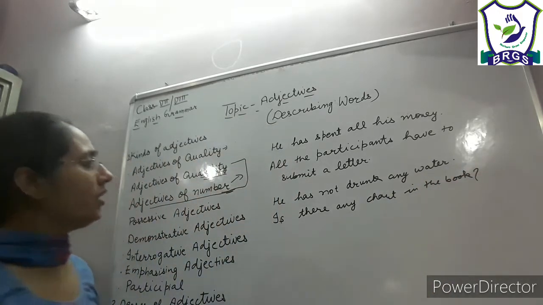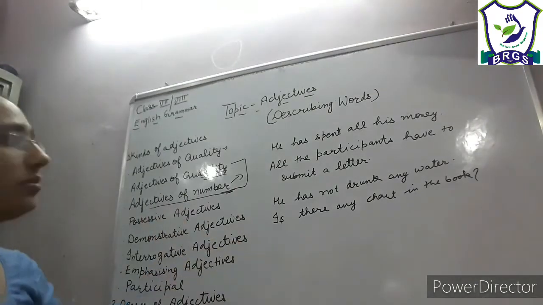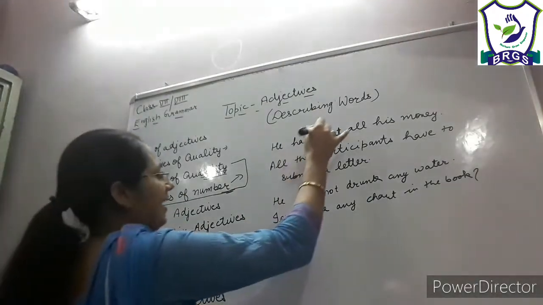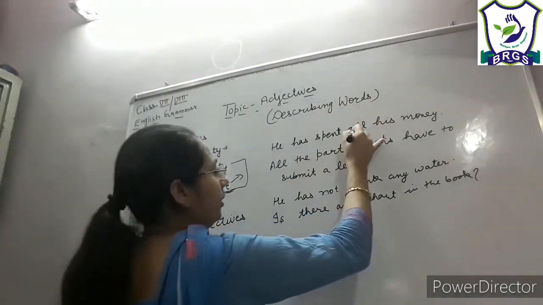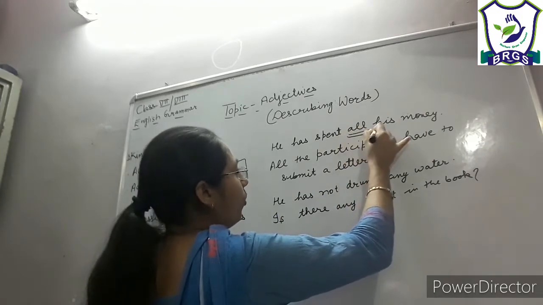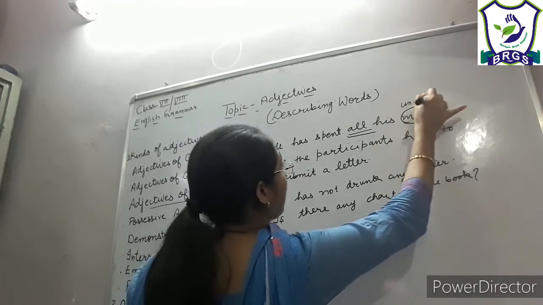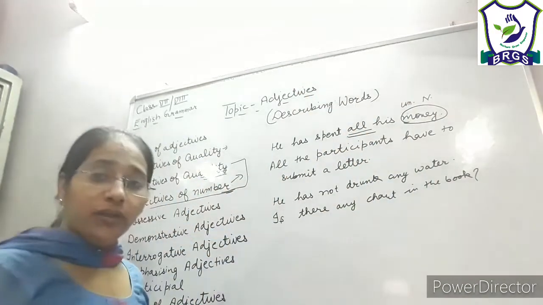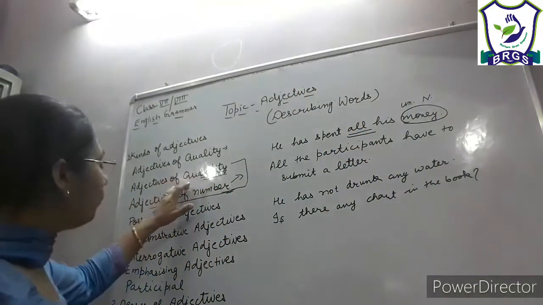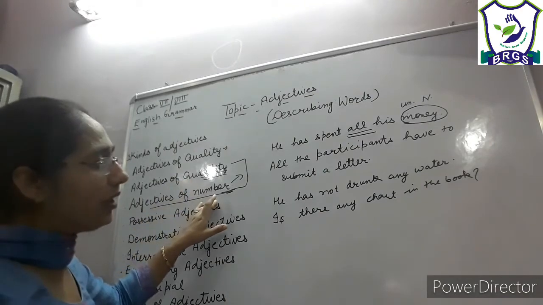Right? So, what I want to explain: he has spent all his money. Here all is describing an uncountable noun. So tell me whether it is an adjective of quantity or an adjective of number.